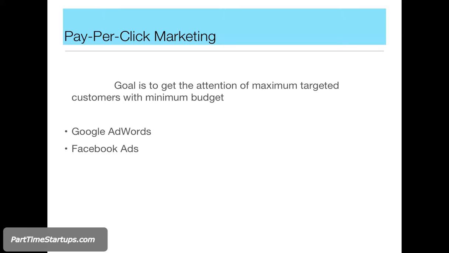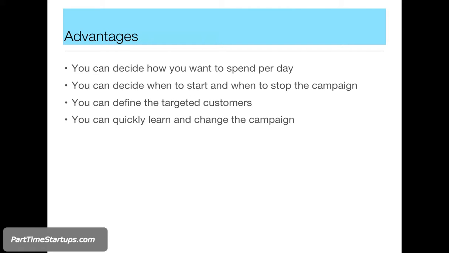So you can use Google AdWords, Facebook ads. These two are most effective at this point. Google and Facebook work differently. On Google, you can put an advertisement, but your advertisement will be shown to the user who is looking for that kind of information. But on Facebook, based on your interest, Facebook shows relevant ads in the right side content. So let's see some of the advantages of this pay-per-click advertising.